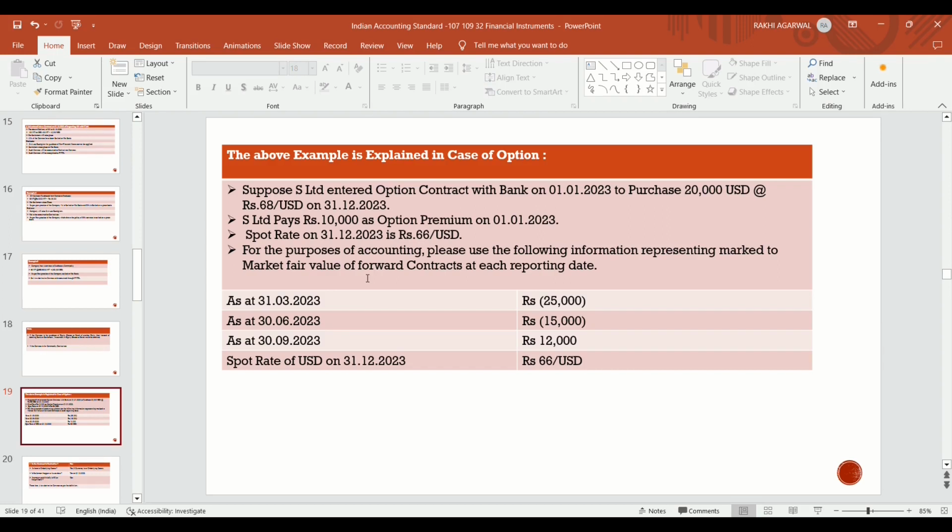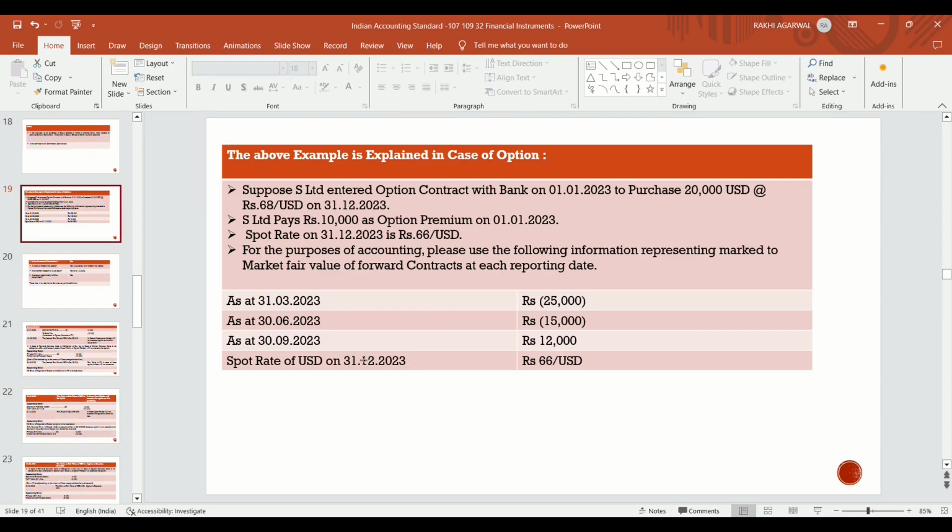Because the holder is always in a favorable situation, he pays some premium amount to the writer. S Limited pays rupees 10,000 as option premium at the time of making the contract, that is on 1st January 2023. Spot rate on 31st December 2023 is rupees 66 per USD. For the purpose of accounting, use the following information representing mark to market fair value of the contract at each reporting date. As on 31st March 2023, there is a loss of rupees 25,000.